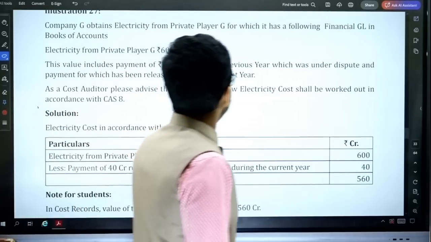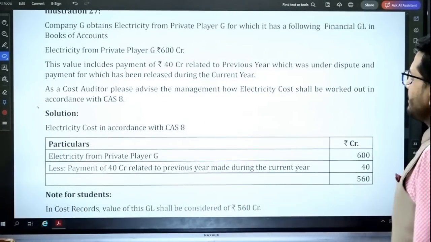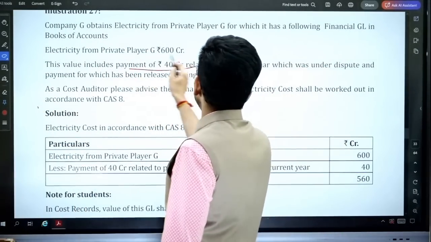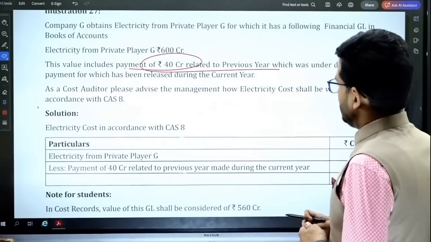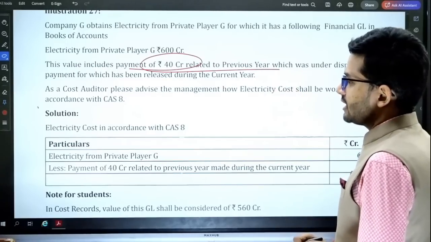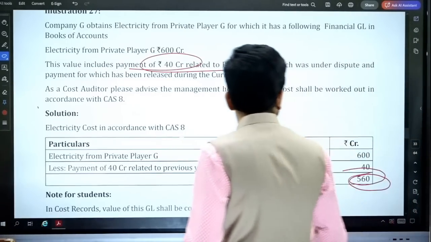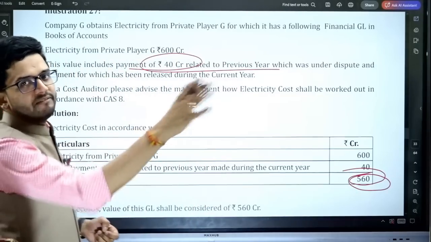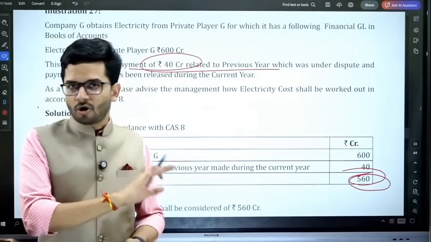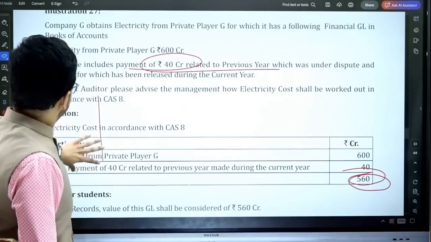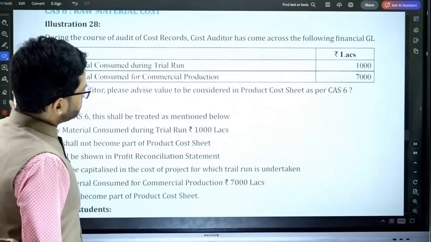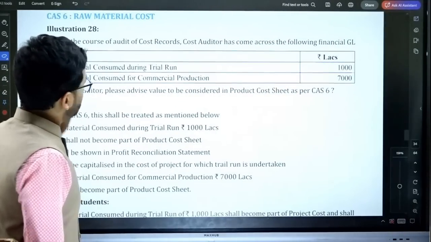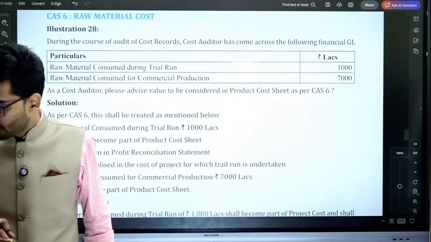Company G obtains electricity from a private player, and the value includes payment of 40 crores related to the previous year, which was disputed and released in the current year. So for the current year, we are going to take only 560 as the cost, because 40 is the previous year cost, and prior period cost we are not going to take in our cost. Okay, sir, got it. Yes, this is a good and important question.